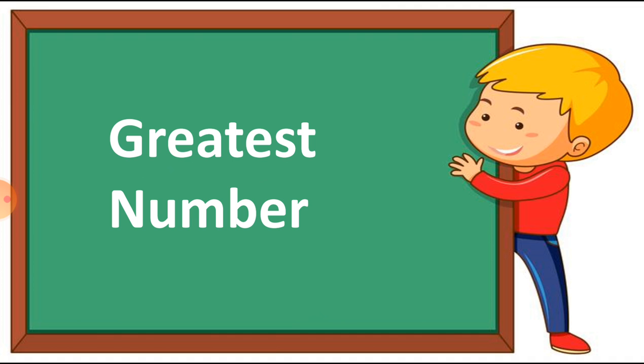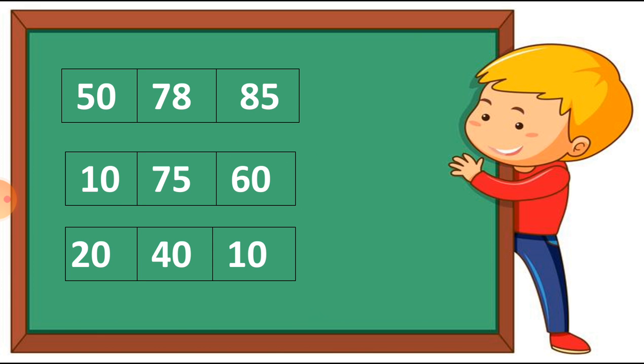In this, you have to circle the greatest number from the given numbers. There is nothing new in this. We already did this topic in chapter number 1 and also in standard 1. Let's see what we should do here. You can see there are some numbers. Let's see the first set, which is 50, 78 and 85.